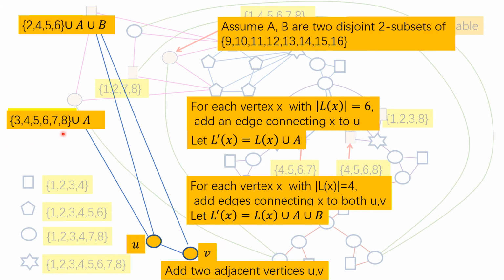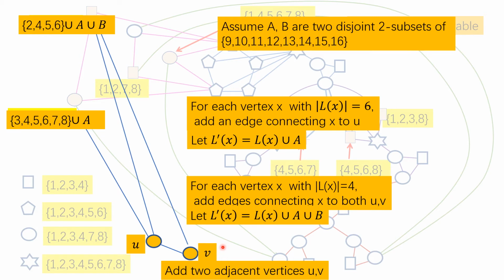So this becomes {3, 4, 5, 6, 7, 8} union A. So again, this L prime is a set of 8 colors. So now, after doing this, each vertex in the original graph G has a list of 8 colors. Right? But for U and V, we don't have a list assignment yet.